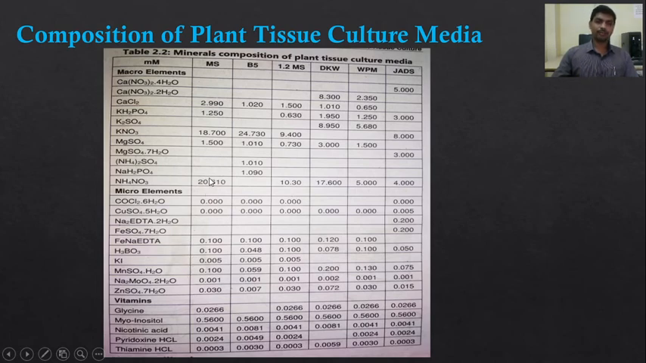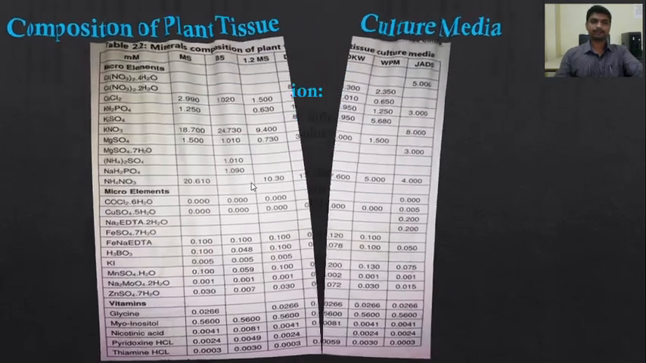So for 1 liter we have to take 50 ml from this, 50 ml from this, and again 50 ml from this. In this way we can prepare 1 liter of the medium. Similarly is the case for the other plant tissue culture media, like B5 medium and half MS medium. In this way we first prepare the stock and then go for the preparation of the medium.